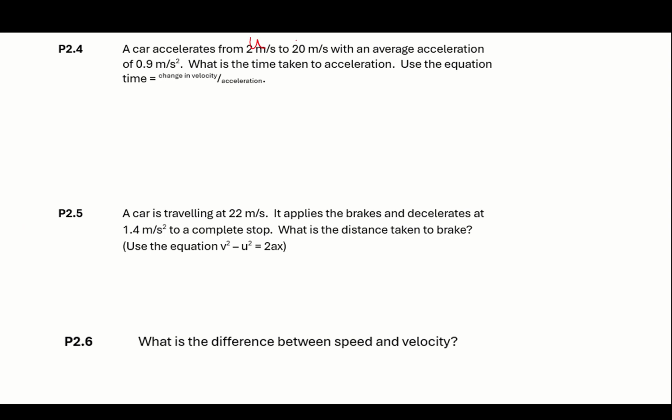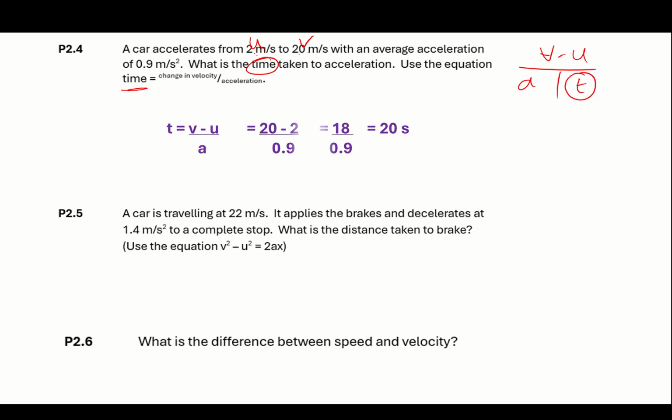Next one, a car accelerates from 2 to 20. So that's U, that's V, and it's an average acceleration of 0.9. What is the time taken? And it tells you the time equals the change in velocity, so the difference between 2 and 20, and the acceleration. Or another way of putting it, a equals v minus u over t, or t equals v minus u over a. So t equals v minus u. So 20 take away 2, take your 2 speeds taken away, 18, and divide by the acceleration. It took 20 seconds.